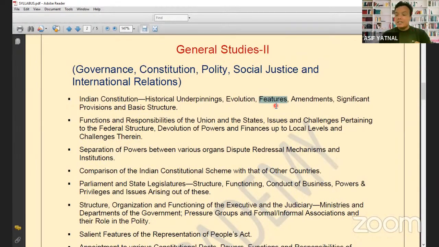The question in the mains exam will be asked on issues and not on the features. Got it? तो बेसिक में आपको सिर्फ पॉइंट लिखना है. आप पॉइंट लिखोगे, after writing the point when you are reading newspaper, if you come across any such debate or discussion which is related to the feature of Indian Constitution, you will make the notes of it. So in this way you will be having 2-page notes on this topic.